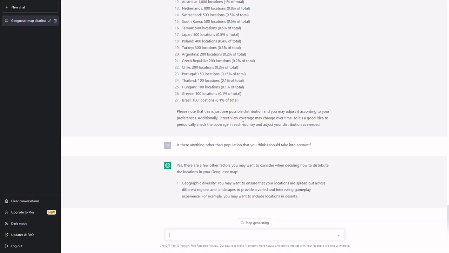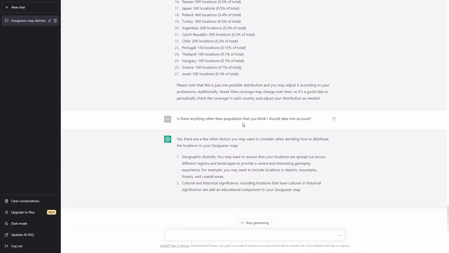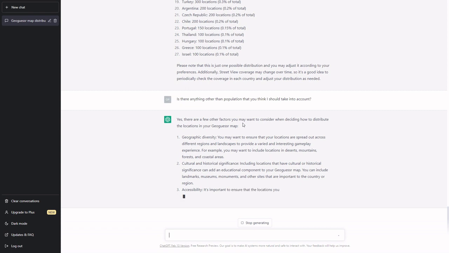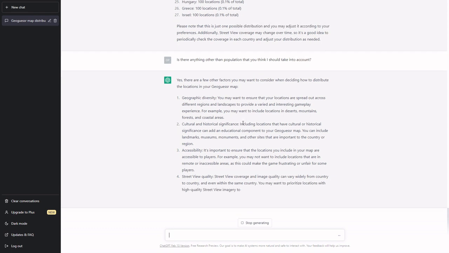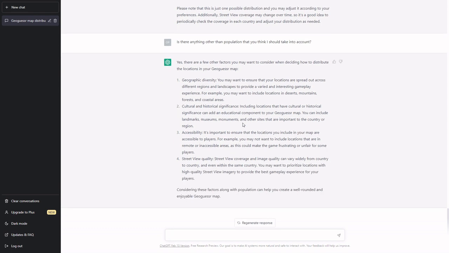Geographic diversity, yes. Interesting. Cultural and historical significance, yeah, if you want a cultural map, then for sure. Accessibility. It's important to include locations that are accessible to players. So, for example, you won't want to include remote and inaccessible areas, as this could make the game frustrating or unfair for some players. Okay, so basically what this is saying is that a rural world is cancelled because apparently you need to travel to locations to find them. Interesting. I'm not sure that ChatGPT has a good idea about what GeoGuessr is all about, but sure, I'm definitely going to take accessibility into account.